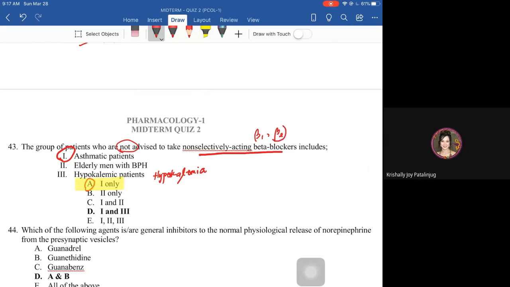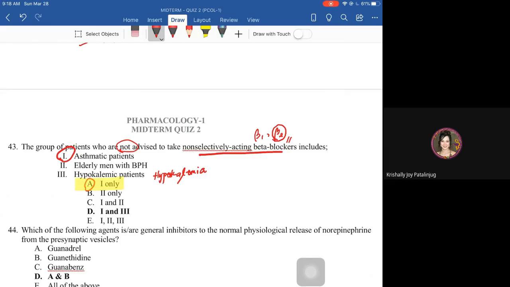Now, when beta 2 is blocked, that causes bronchoconstriction. So it is forbidden for those patients with asthma. And blocking beta 2 can actually cause hyperkalemia. Oh, wait. This is correct.